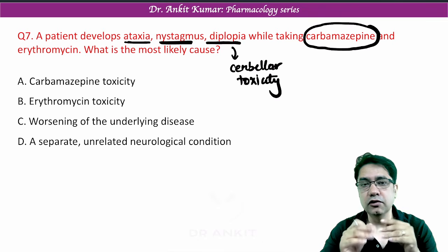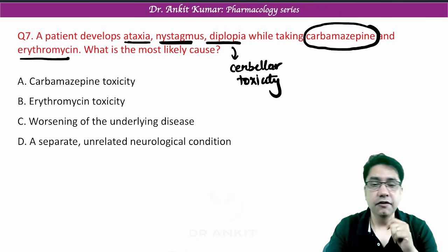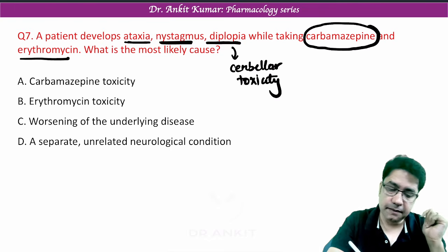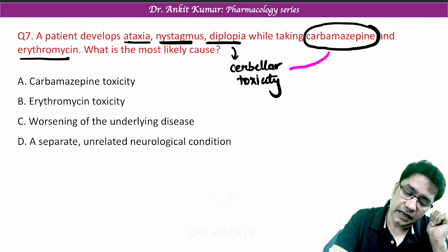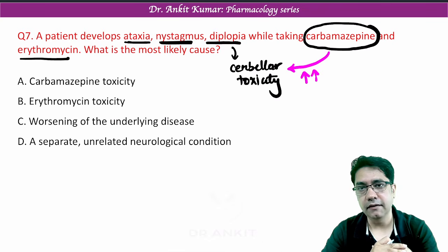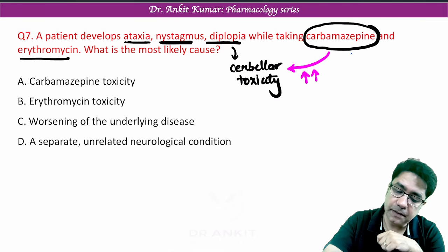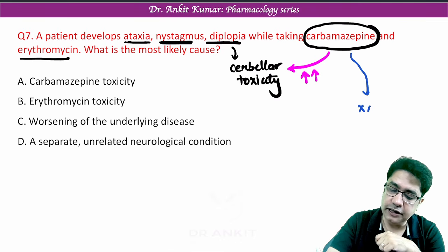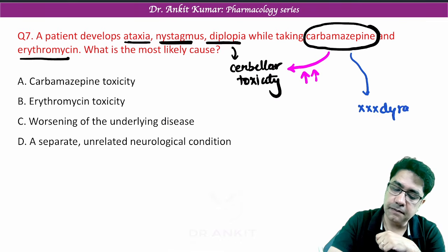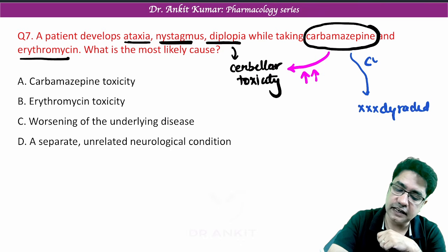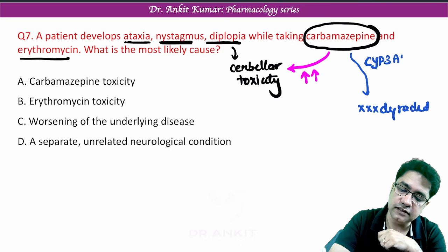Now this patient is also taking erythromycin. What is the most likely cause? Remember, carbamazepine directly causes cerebellar toxicity by damaging the brain. And this carbamazepine normally becomes degraded by which enzyme? CYP3A4 enzyme.